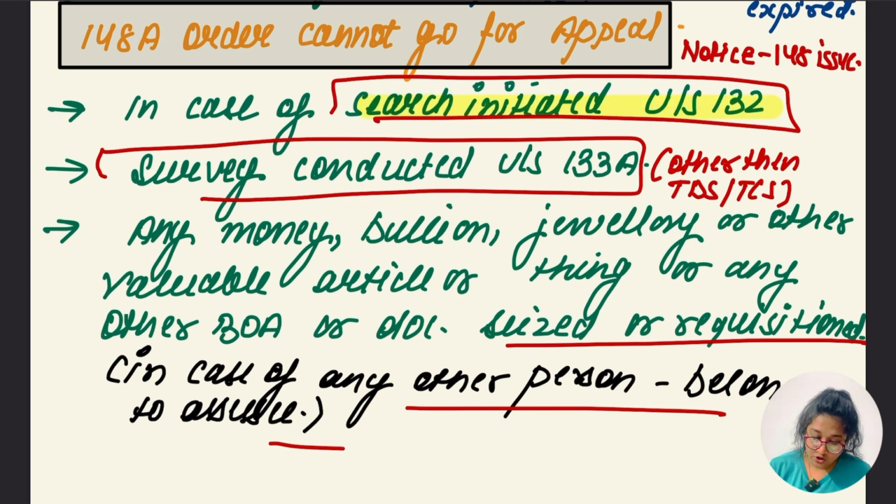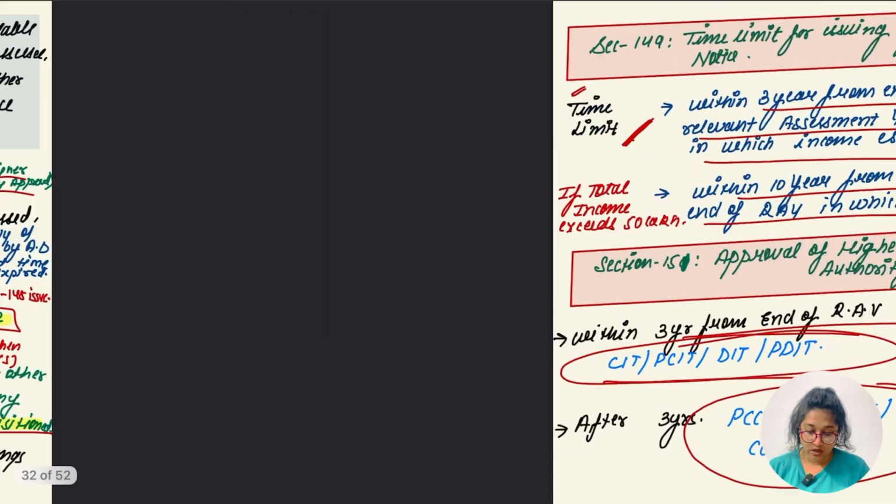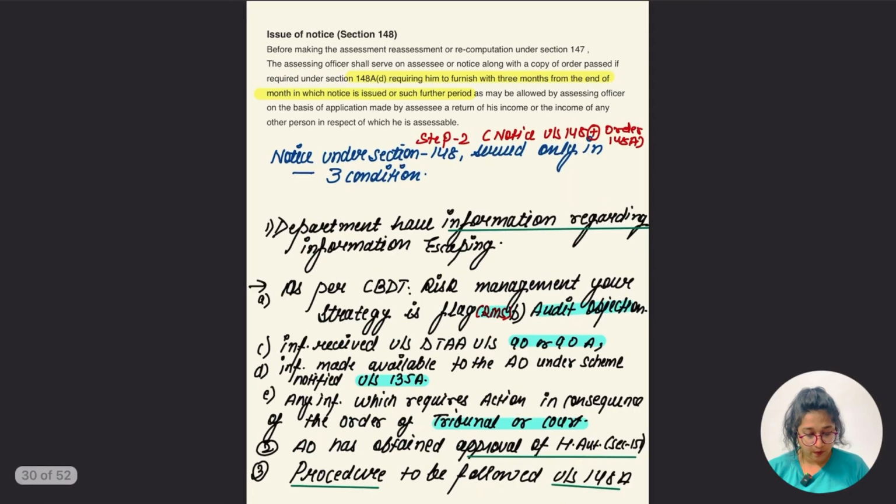So they are: search initiated under section 132, survey conducted under 133A, and books of accounts or documents seized or requisitioned which relate to the other person, belonging to SSC. In that case also this thing is not going to be applied. The 148A order is not required. Direct notice is to be served, okay. Up to this is clear, I hope.